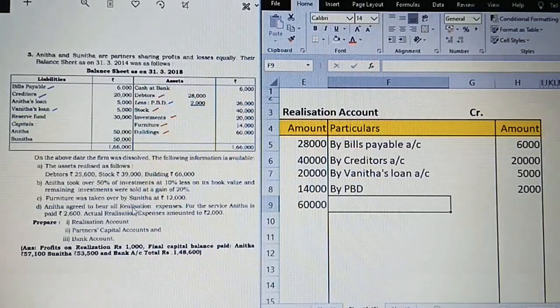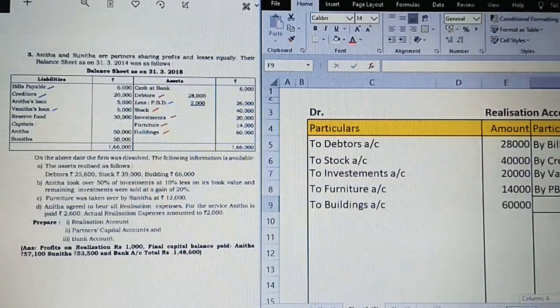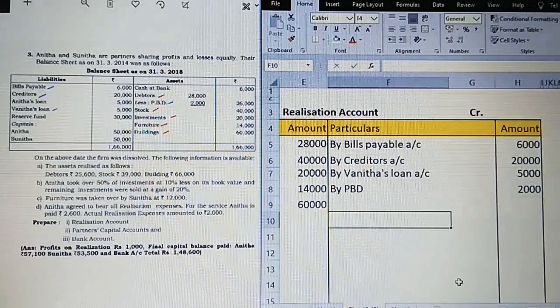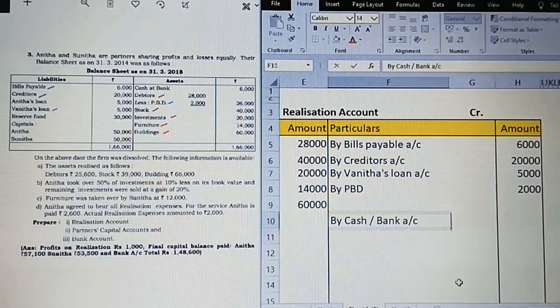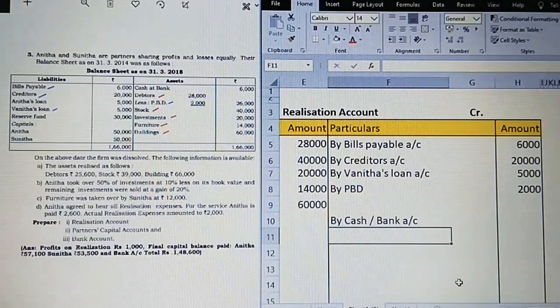Now we are going to move on towards adjustments. First adjustment: the assets realized. I always said assets realized will be on the credit side because cash is coming in. So I'm going to write by cash or bank account. Under that, whatever assets are being realized, just take as it is.